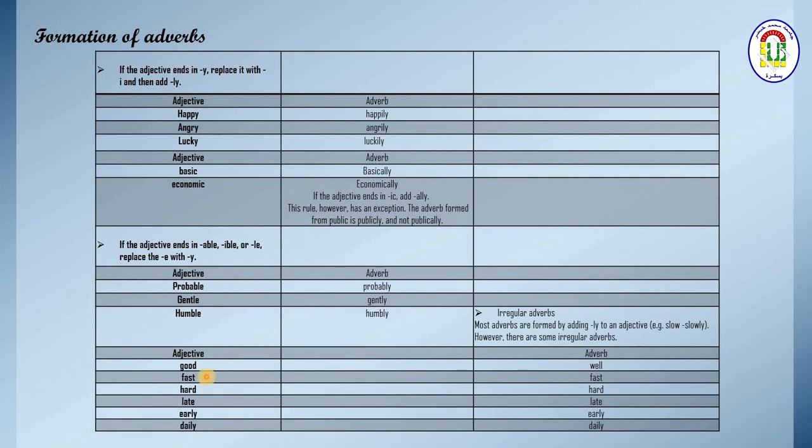A fast car, or I did it fast. It is a good job. You did it well. So it changes totally. Okay. So some adjectives, when being adverbs, cannot be changed, and with some adverbs we change. For example, good, it will be well. I cannot use good as an adverb. Instead, I can use well. So that's all about the formation of adverbs.